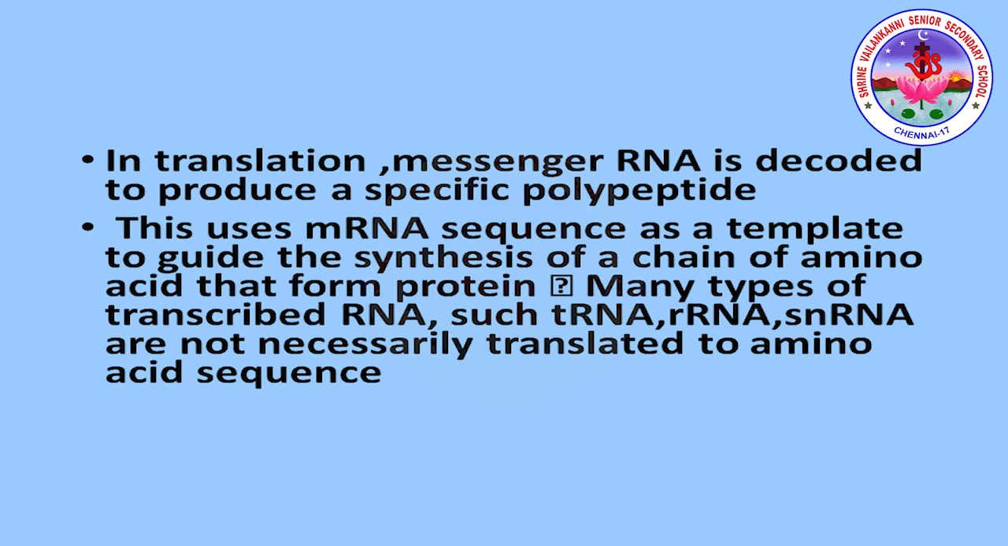In translation, messenger RNA is decoded to produce a specific polypeptide. This uses the mRNA sequence as a template to guide the synthesis of a chain of amino acids that form a protein. Many types of transcribed RNA, such as tRNA, rRNA and sRNA, are not necessarily translated to amino acid sequence.